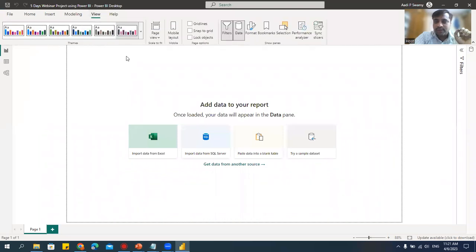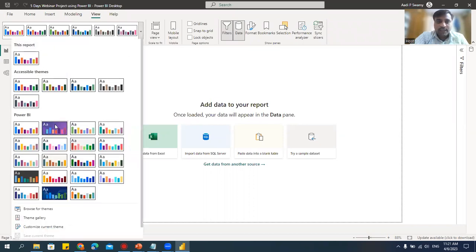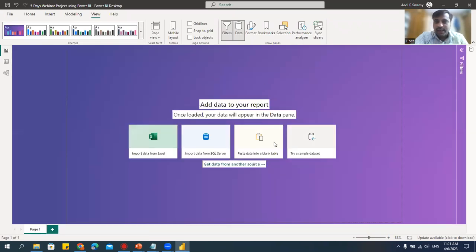and here they have the layout. These are called themes, where they apply the theme like this. You can see the background will change. This is one way of using the background, that is, using the themes here.